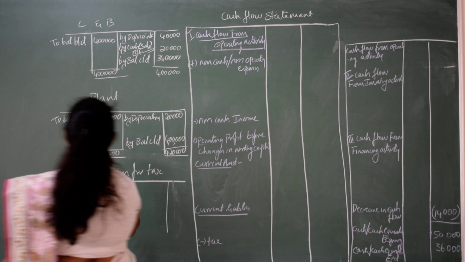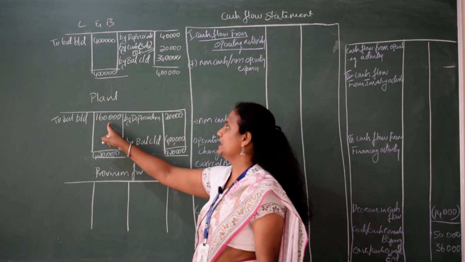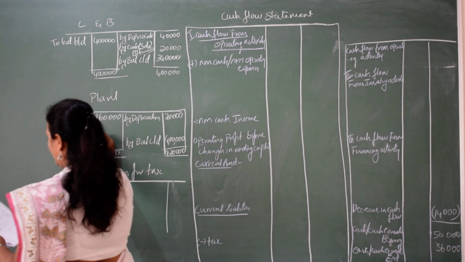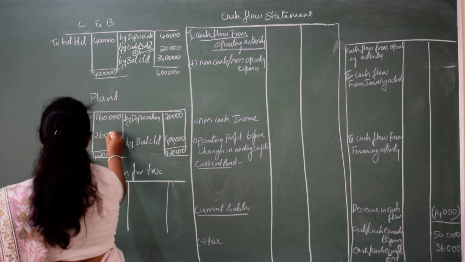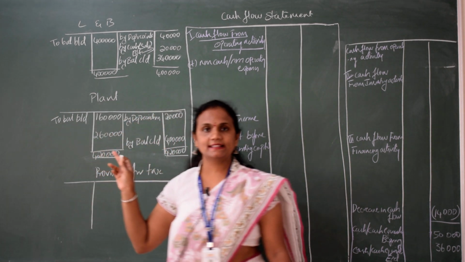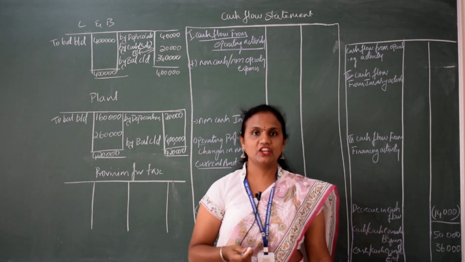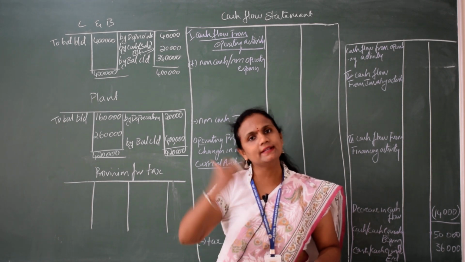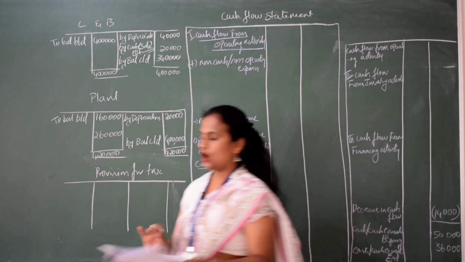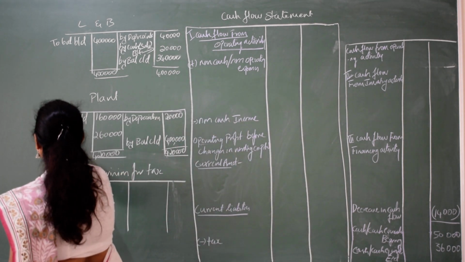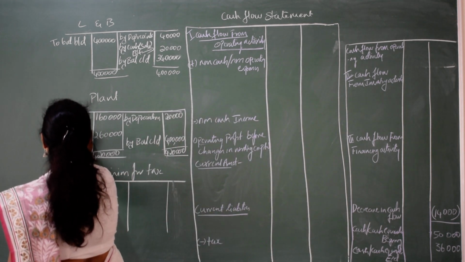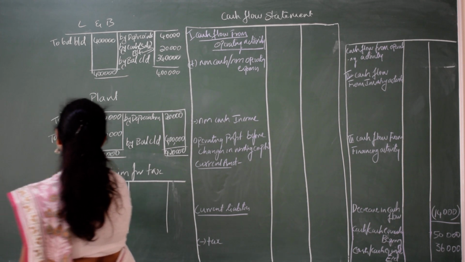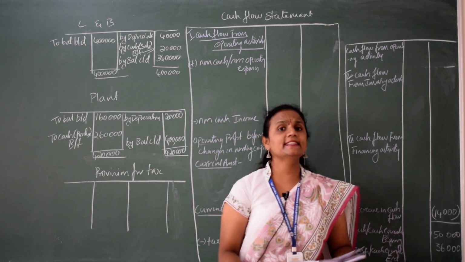This 4,20,000 you should see here, it is only 1,60,000. The difference is how much? 2,60,000. And what is to be treated this as? This can be treated as purchases. When you purchase, plant is coming in, and cash is going out. So you should write to cash purchases. Balancing figure.